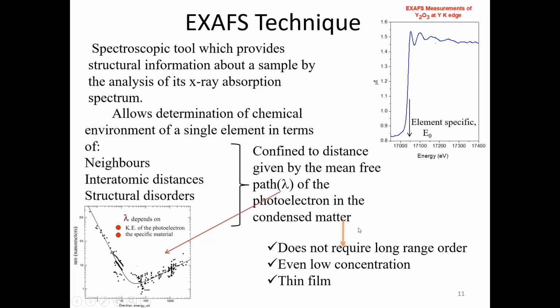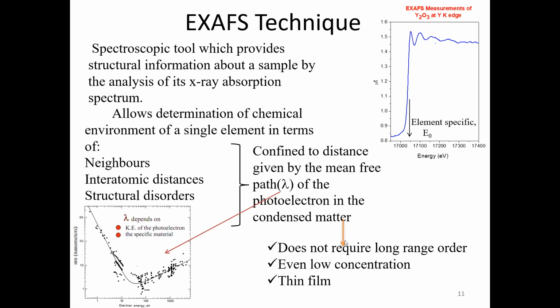Another important aspect of EXAFS is why it is called a local structure probe. The basic mechanism behind this is that the photoelectron wave coming out of the absorbing atom decays fast, either due to the core hole lifetime, which is almost 10 to the minus 15 seconds, or due to inelastic scattering.